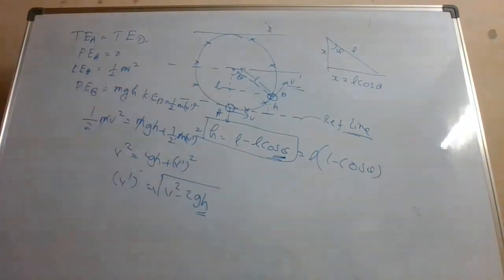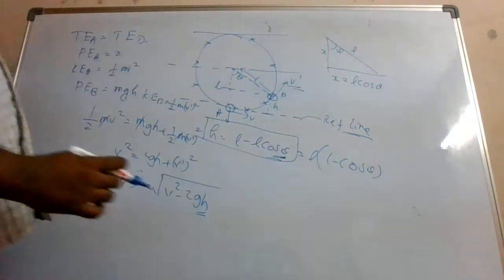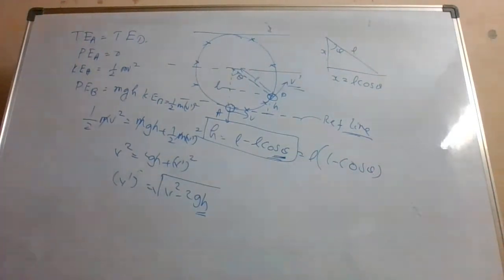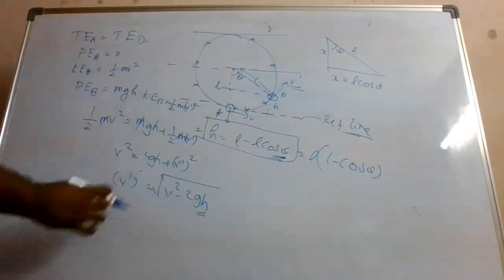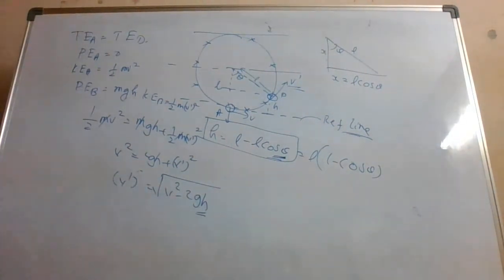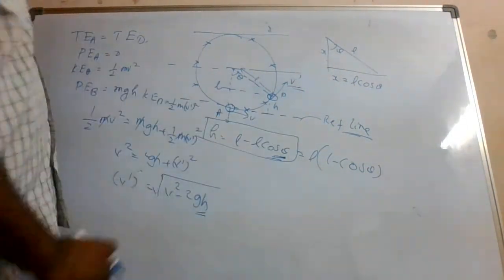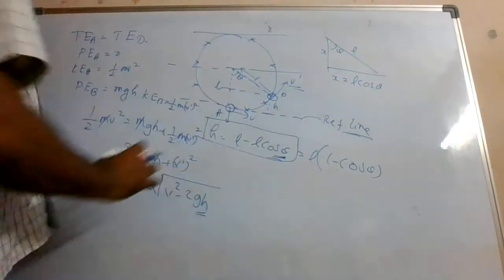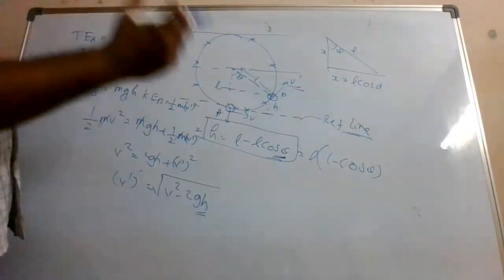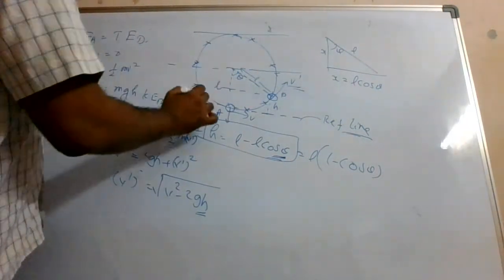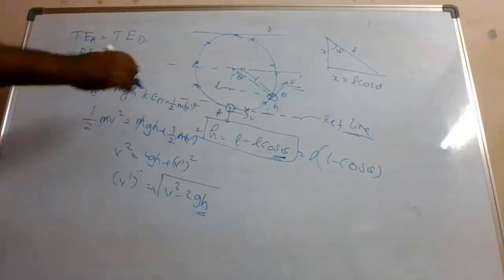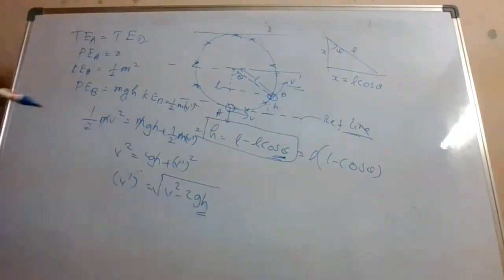Alright? So if you want to see quickly how the values are changing, if theta is equal to 0, what will happen? This h value will become 0. This will become 0. So V is V. You know, at theta is equal to 90, this L cos theta will become 0. Theta is equal to 180, theta is equal to 270. At all these points you can find the speeds. So we will be using these equations for the other discussion.